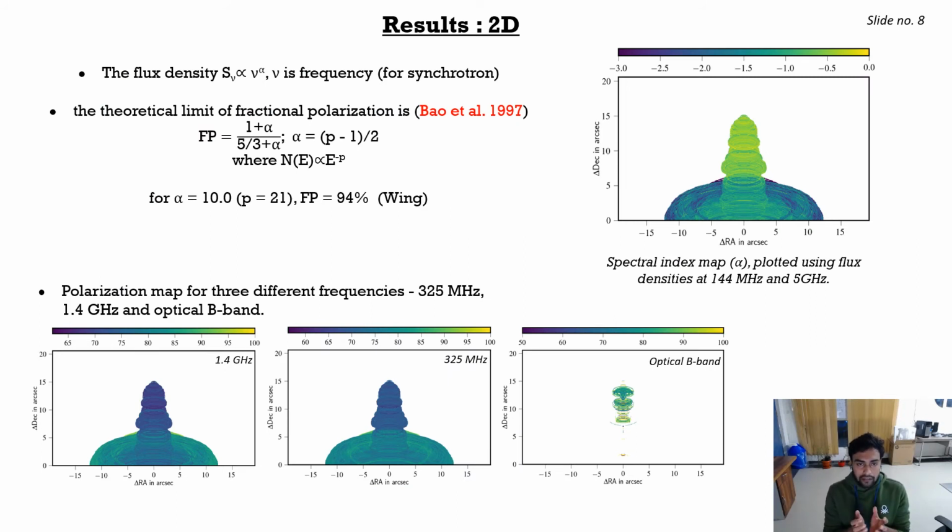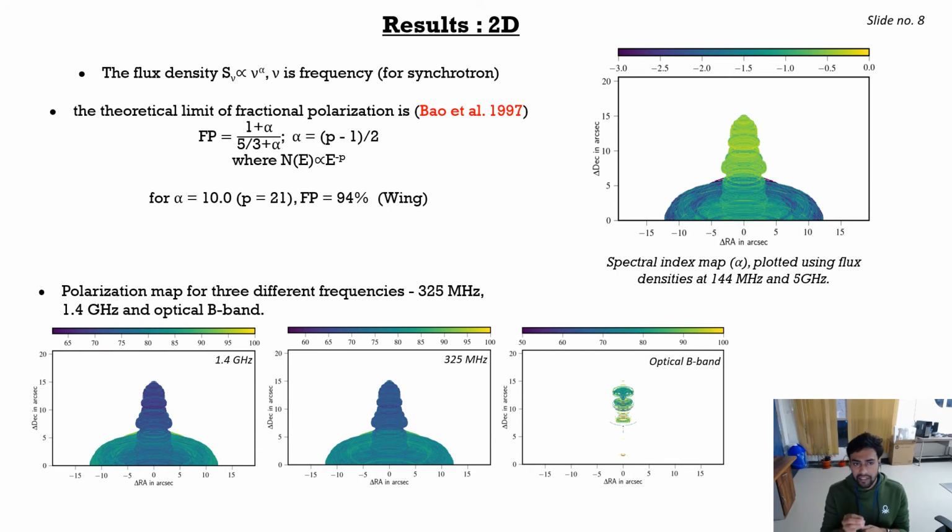Using the intensity distribution mentioned in the previous slide, we can find the distribution of spectral index by assuming the flux density S_nu is proportional to nu to the power alpha. In the top panel, we have represented the spectral index distribution plotted using flux densities at 144 megahertz and 5 gigahertz, and we can see that in the wings the value of spectral index is high. For visualization purposes we have put a cut at -3, but the value of spectral index can go very steep.